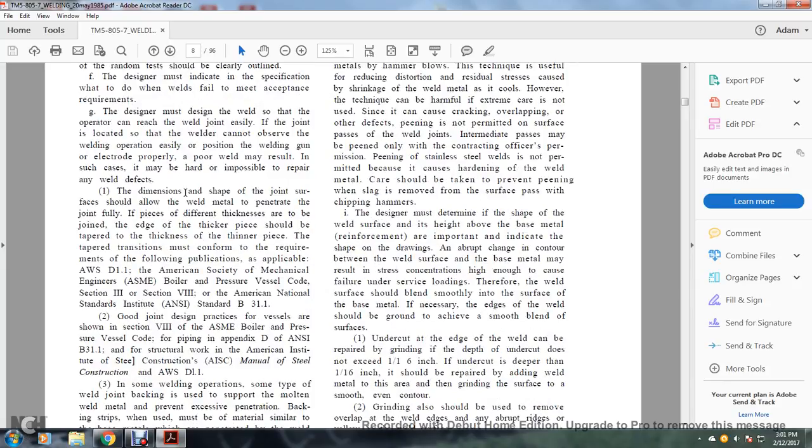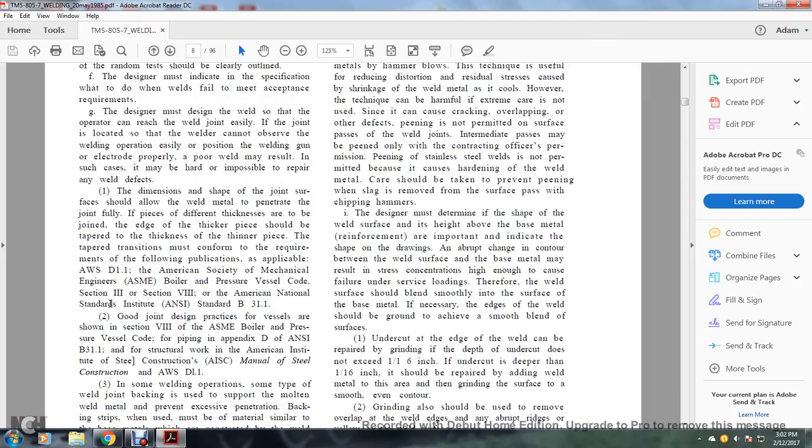1. The dimension and shape of the joint surface should allow the weld to fully penetrate the joint. Where the difference between the thicknesses of the joined pieces is large, the edge of the thicker piece should be tapered, and the thickness of the thinner piece with the tapered transition must meet the requirements of the following publications as applicable: American Welding Society D1.1, American Society of Mechanical Engineers Boiler and Pressure Vessel Code, Section 3 and Section 8.